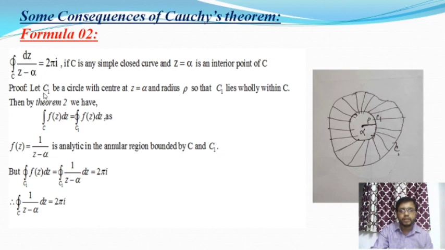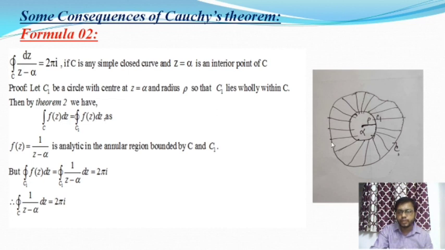Let C1 be a circle with center at the point z equal to alpha and radius rho, and this circle lies totally within the curve C. Here is the picture.